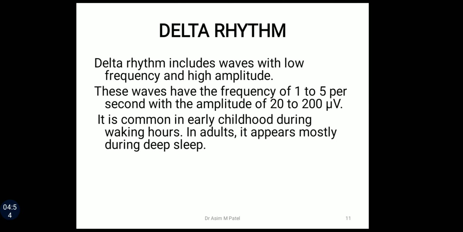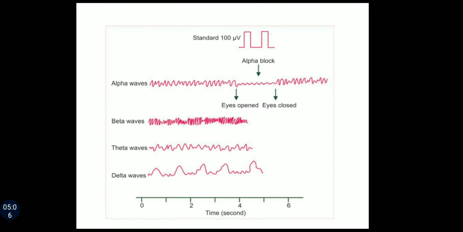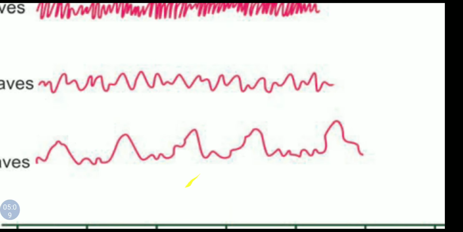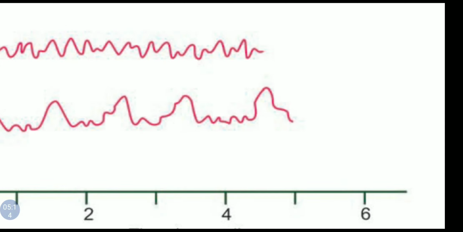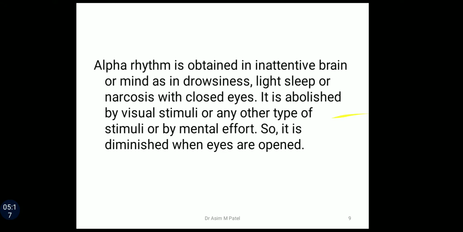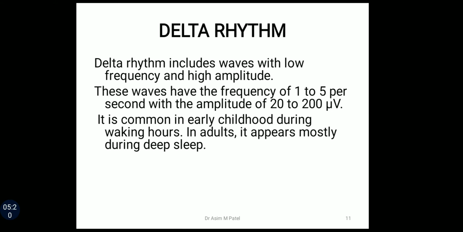The next one is delta rhythm. It includes waves with low frequency and high amplitude. These are delta waves or delta rhythm. These waves have the frequency of 1 to 2 per second with the amplitude of 20 to 200 microvolt. It is common in early childhood during waking hours. In adults, it appears mostly during deep sleep.